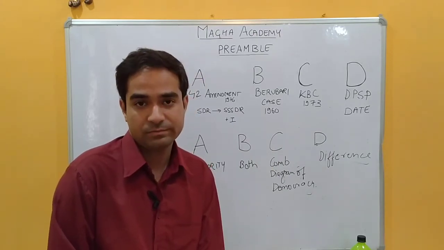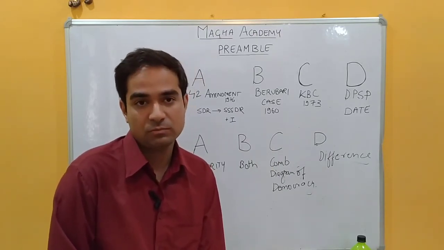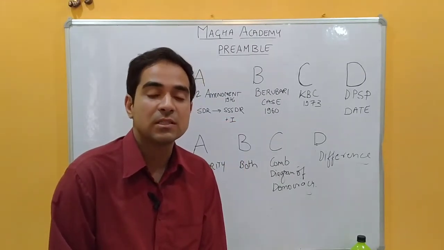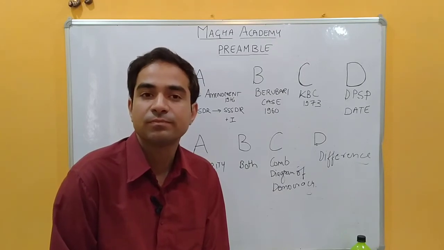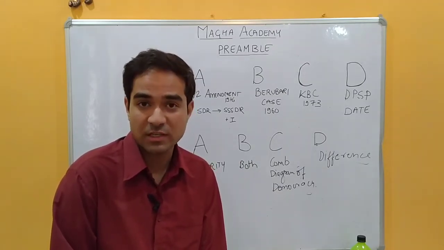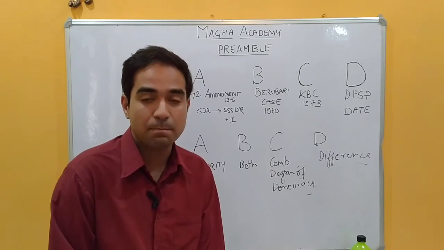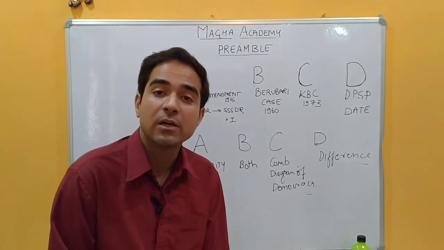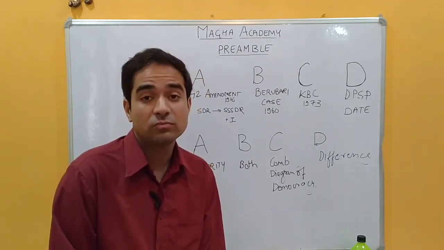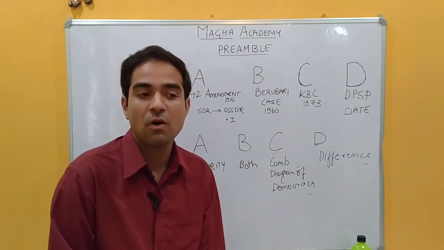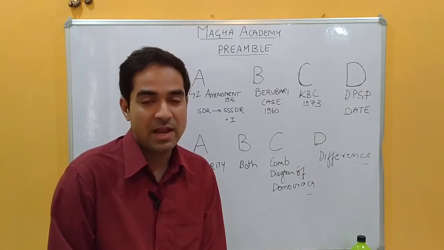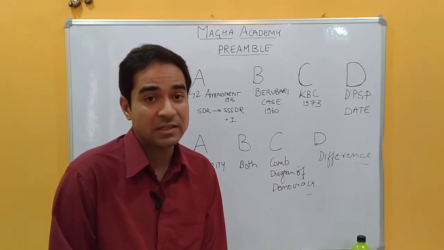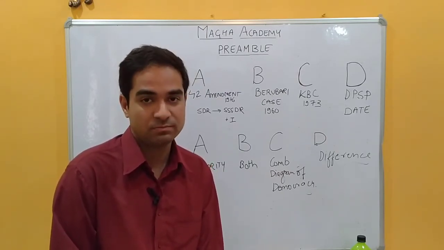But there is a difference between DPSP and the preamble. The difference is that the preamble is not a source for legislation. DPSP is the background of policy and programs made by the government. So DPSP is somewhat a governance part, and the preamble is an objective part which has to be preserved. But they cannot be a source of legislation.